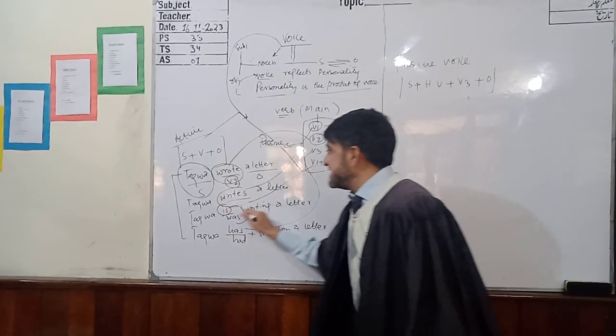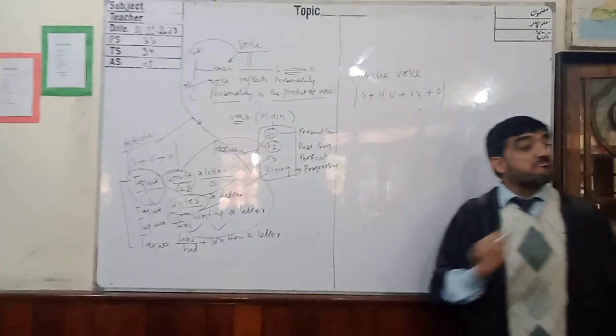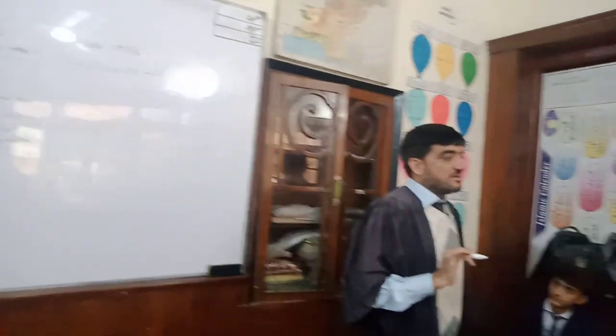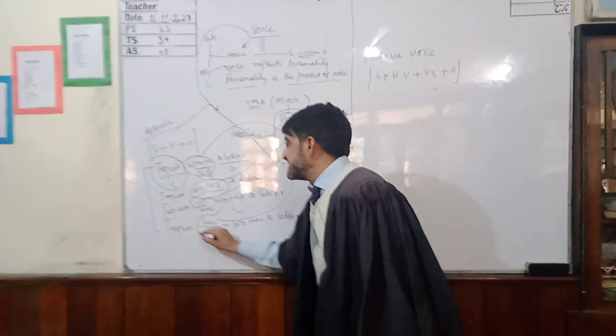In this sentence there is no helping verb. Progressive is called progressive because there must be a helping verb. Continuous or progressive is called so because there must be a helping verb. And perfect is called perfect because there must be a helping verb.